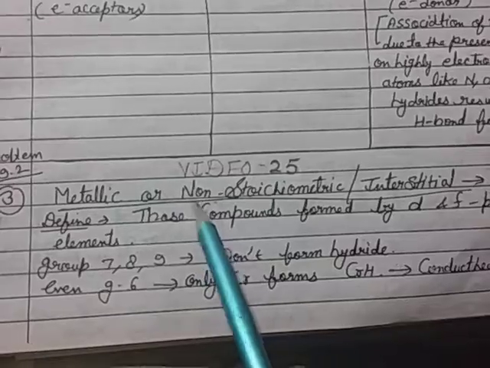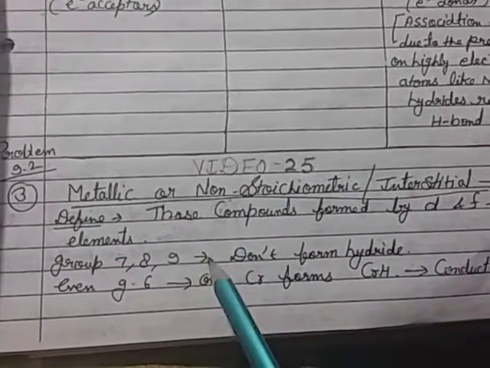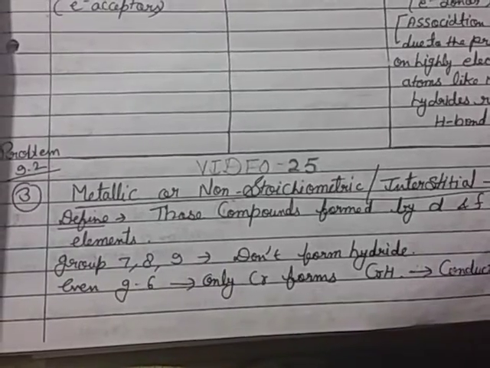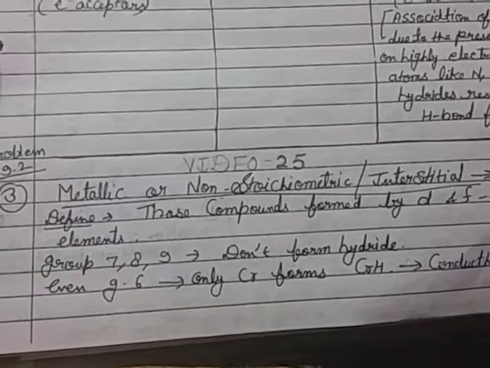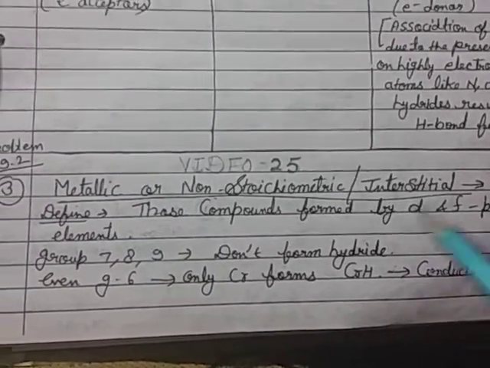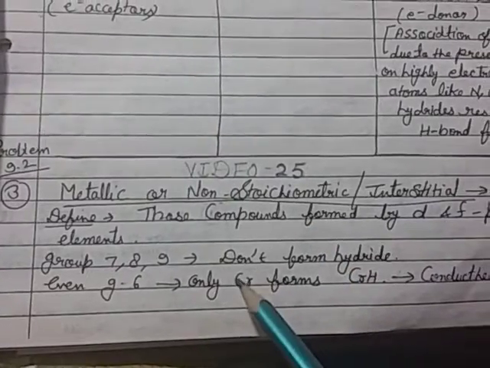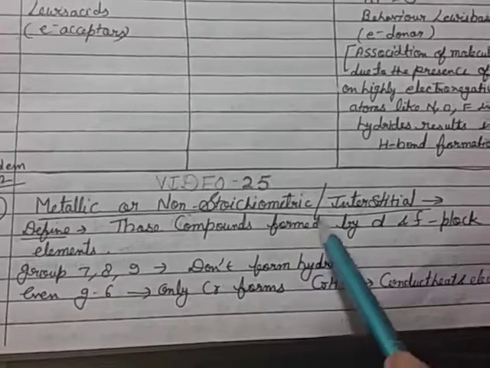So the classification of hydrides is first ionic, second covalent, and third metallic or non-stoichiometric or interstitial. The first and second were already explained in the last video, so now the third.